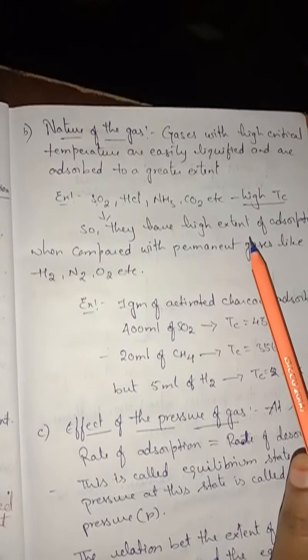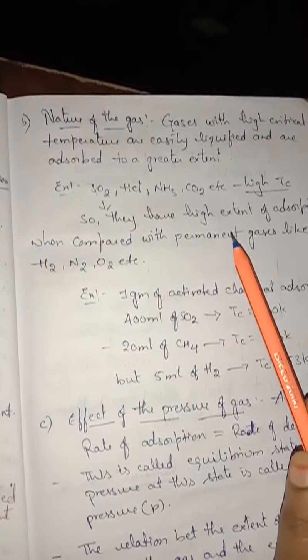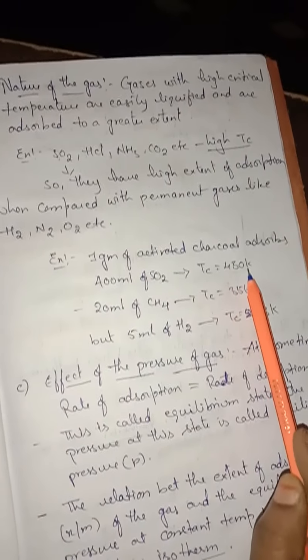1 gram of activated charcoal adsorbs 400 ml of SO2 at critical temperature 430 Kelvin.